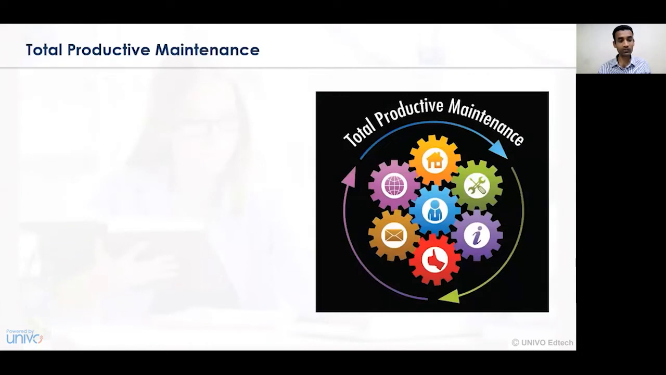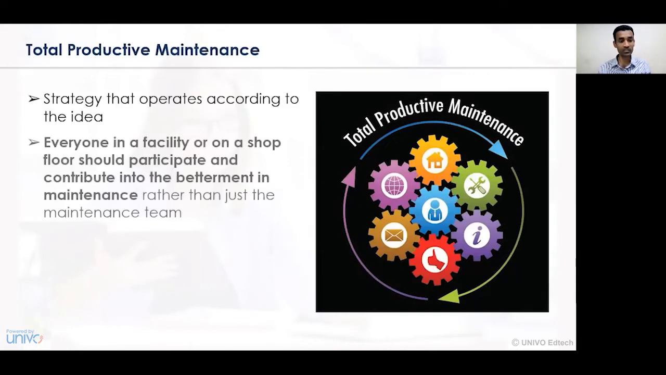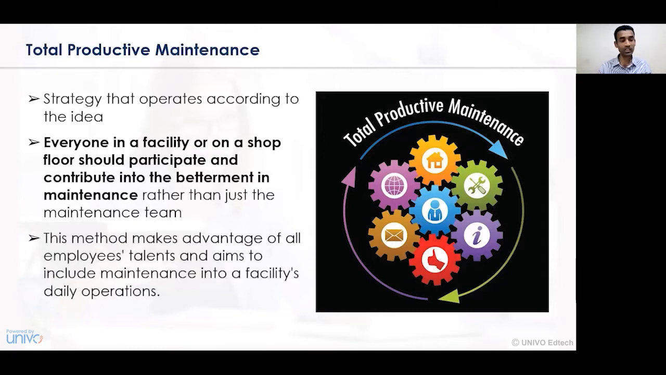Now let's first understand what we mean by total productive maintenance. Total productive maintenance is a part of a strategy that has been operated as a business organization's consideration. Everyone in a facility or on a shop floor should participate and contribute to the betterment of maintenance, rather than just the maintenance team. So total productive maintenance is a series of activities undertaken on the shop floor for the better maintenance of a product or a certain activity.